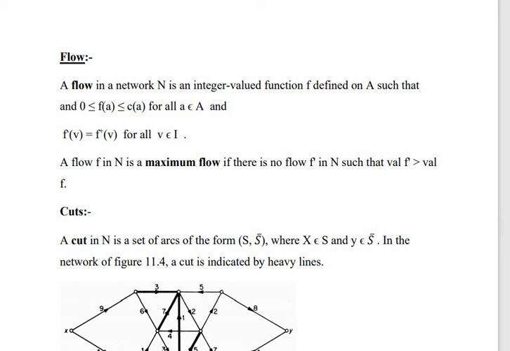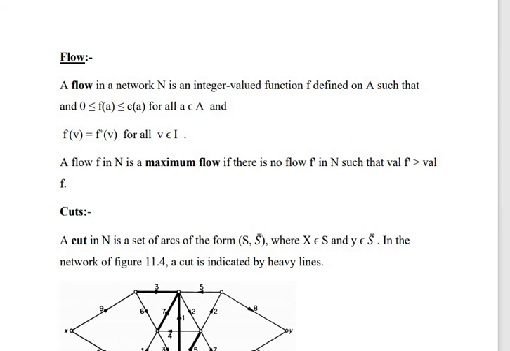Next is about flow. A flow in a network N is an integer valued function f defined on A such that 0 ≤ f(a) ≤ c(a) for all a element of A, and f minus of v equals f plus of v for all v element of I. Here f plus of v is the flow out of v and f minus of v is the flow into v.